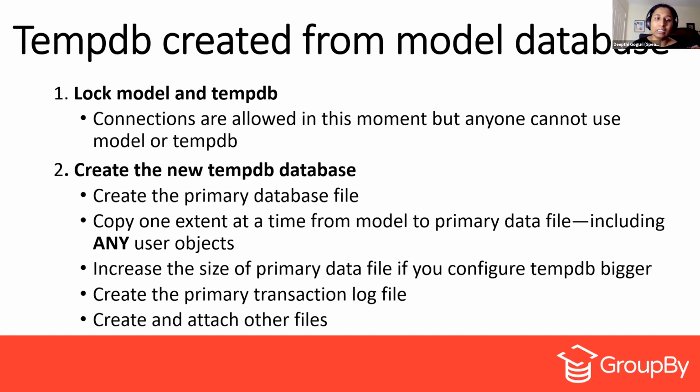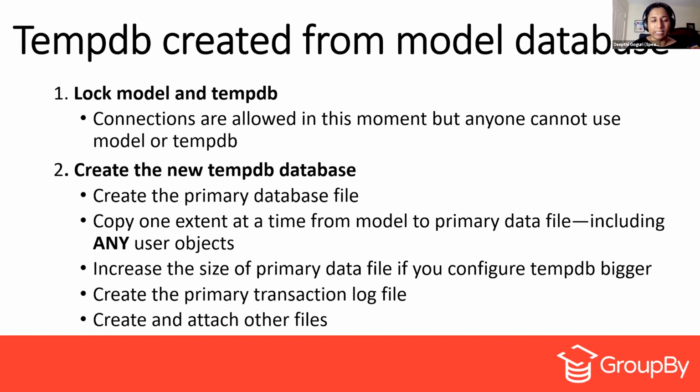And after that, because the TempDB database will use the model database, right? It will create the primary data file by using the model database. So once it creates the primary data file by using the model database, it can go ahead and increase the size of the primary data file if you configure your TempDB as a bigger size.